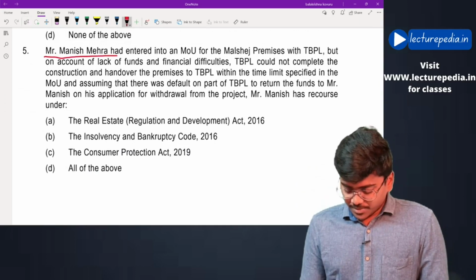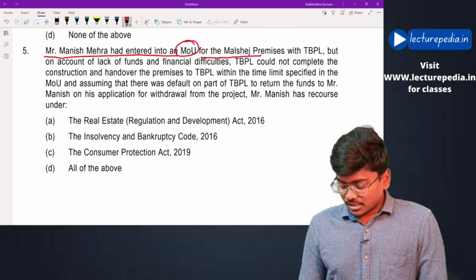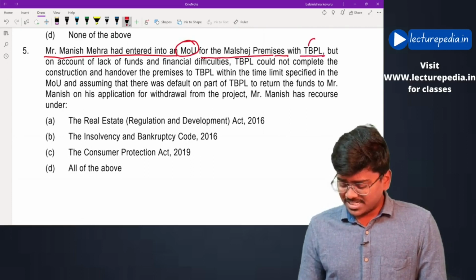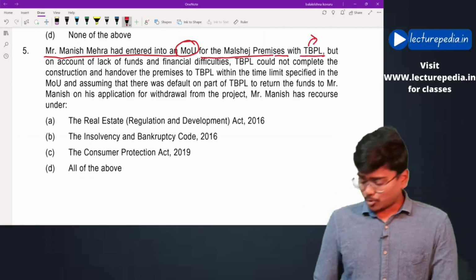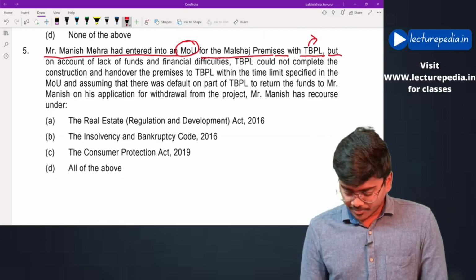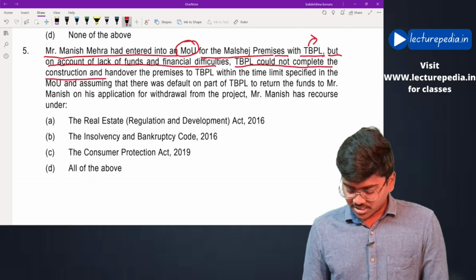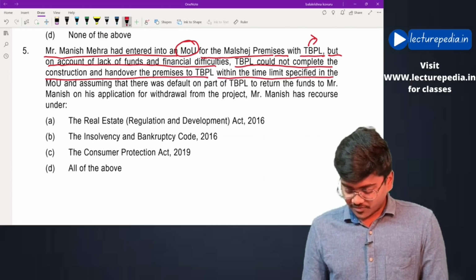Mr. Manish Mehra has entered into an MOU for the premises with TBPL. Basically, TBPL is a promoter of a particular real estate project, but on account of lack of funds and financial difficulties, TBPL could not complete the construction and hand over the premises within the time limit specified in the MOU.